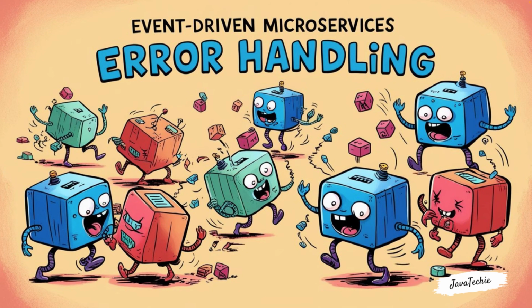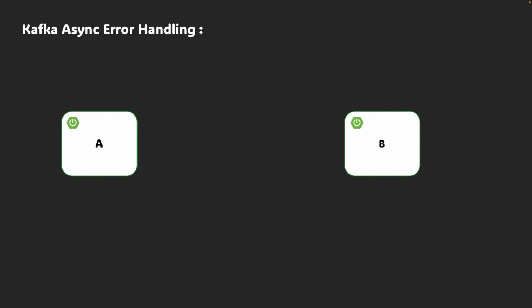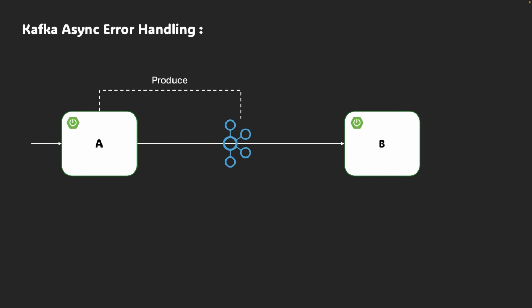So in this tutorial, we'll understand a real-world challenge in asynchronous microservice architecture, which often gets ignored but can break your system if not handled correctly. Imagine this: you have two microservices and they are doing async communication using Kafka. Now let's say service A sends a message to Kafka and returns a success response instantly. But what if service B, the consumer, failed to process that message?